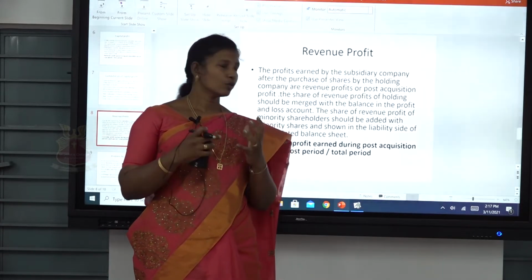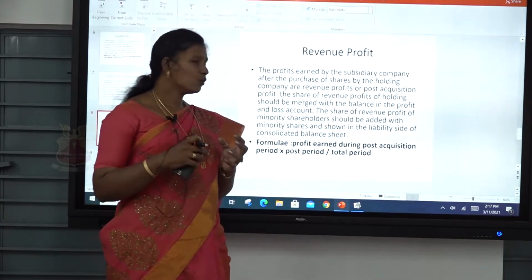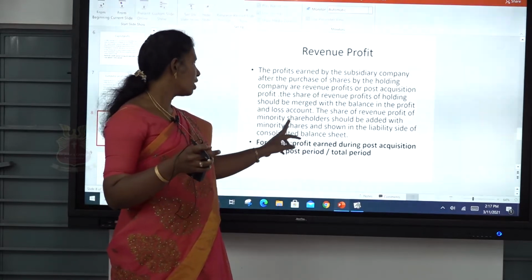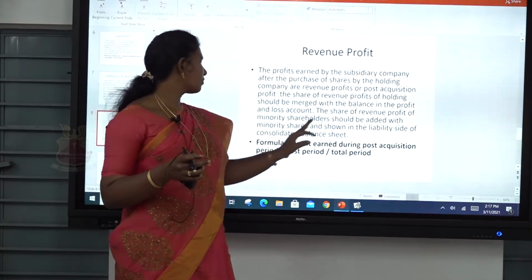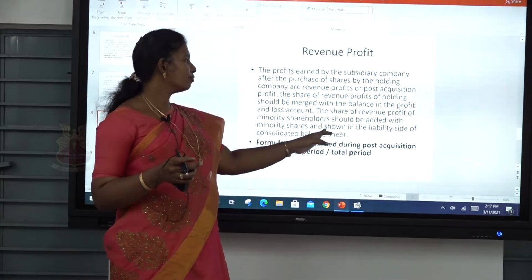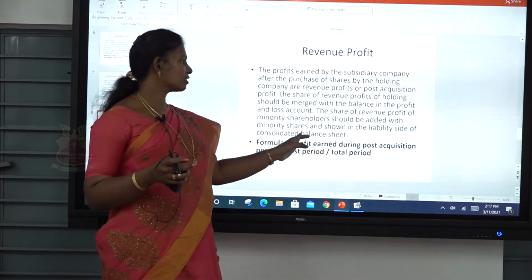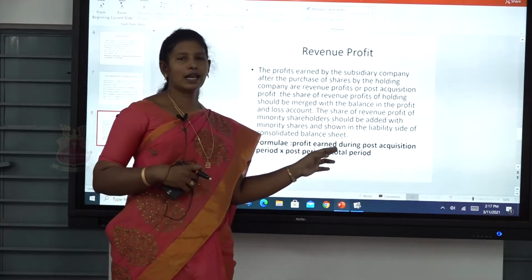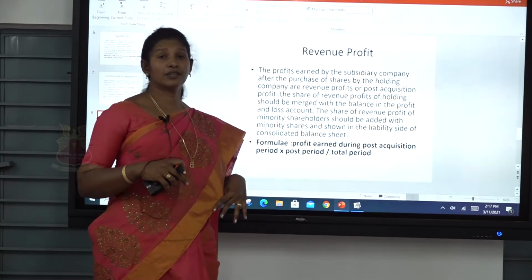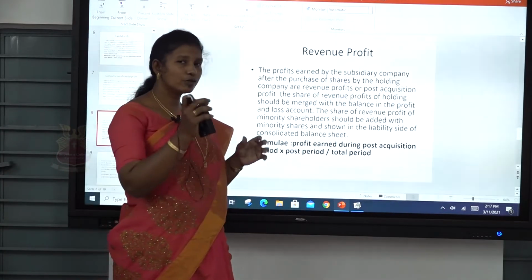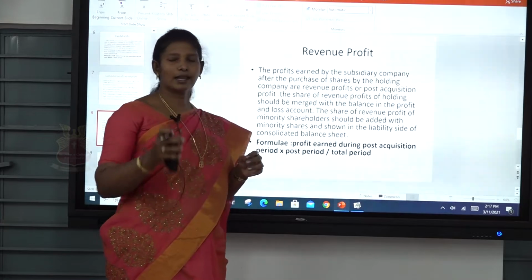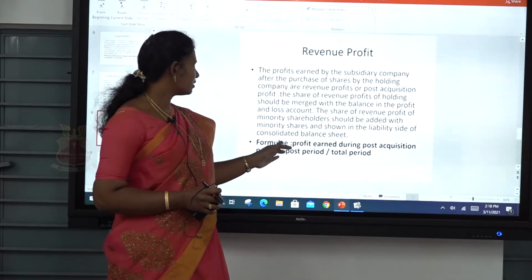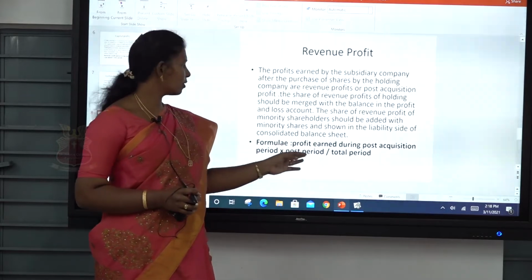Minority means the shares held by others in the subsidiary company. So the share of revenue profit of minority shares should be added to the minority interest and shown on the liability side of the consolidated balance sheet. While you prepare the consolidated balance sheet, it should be noted on the liability side.